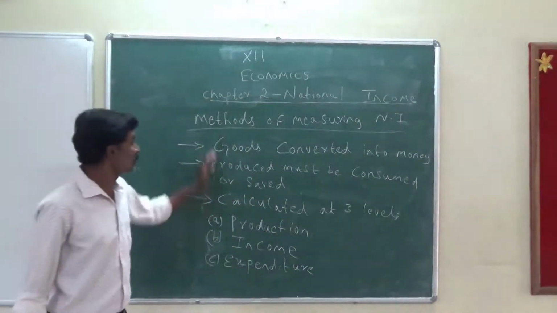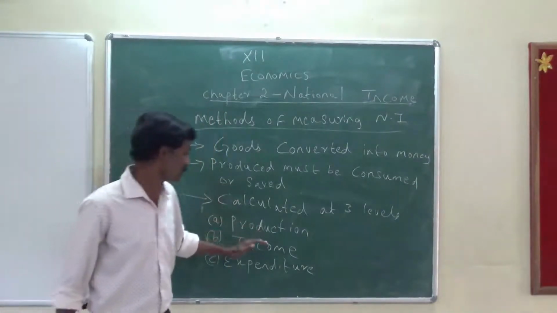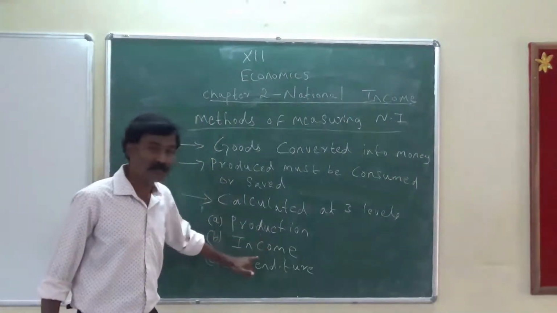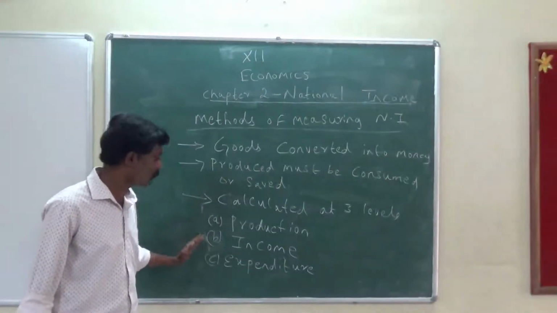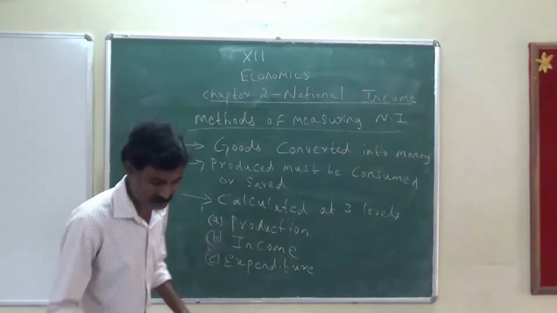So the national income is calculated at three levels: production, income, and expenditure. Now what we do is we study all these three in brief.